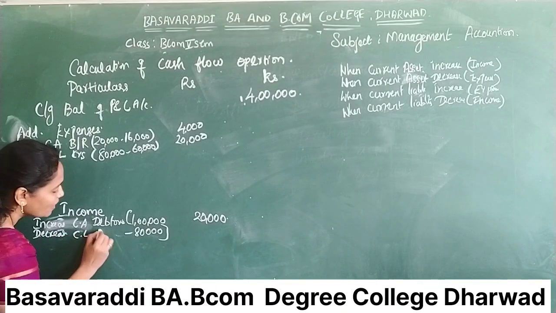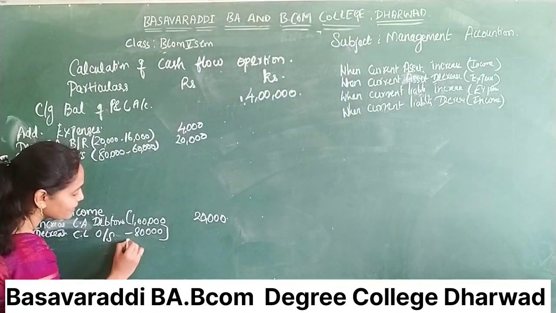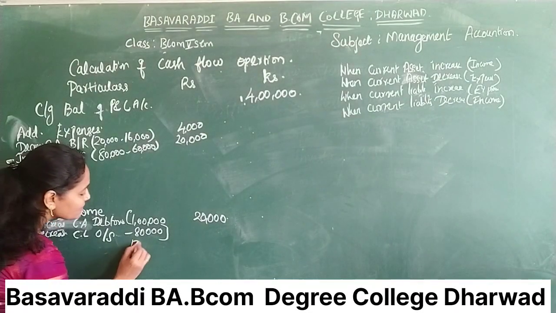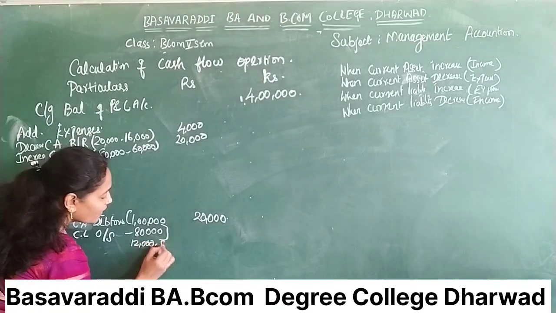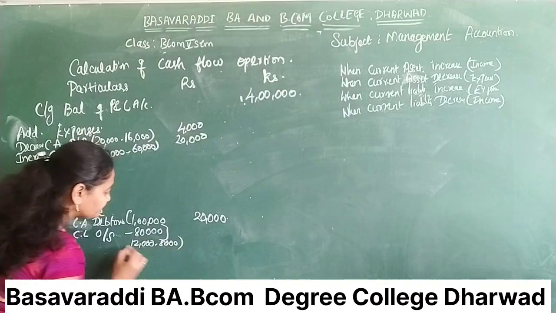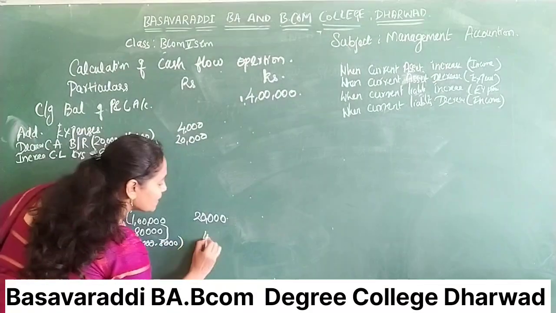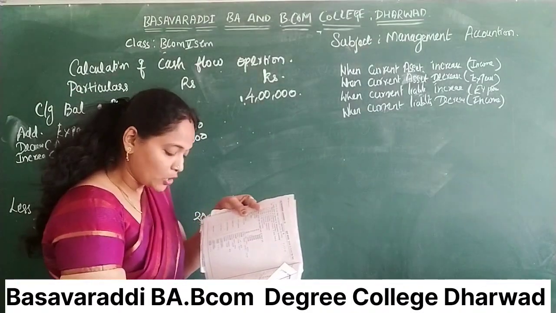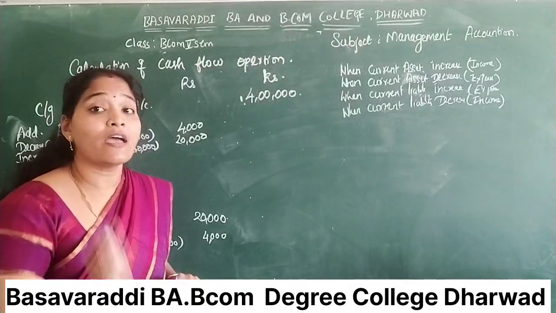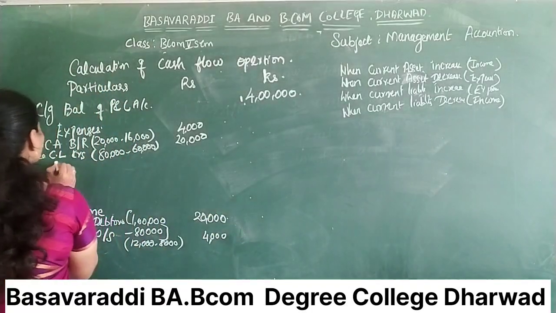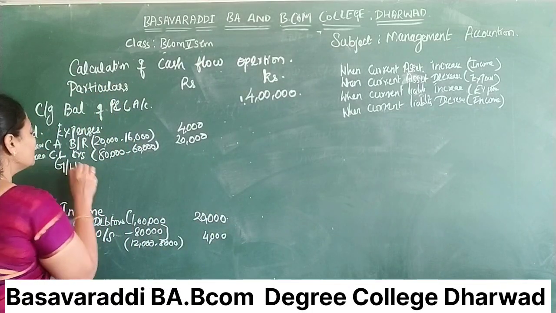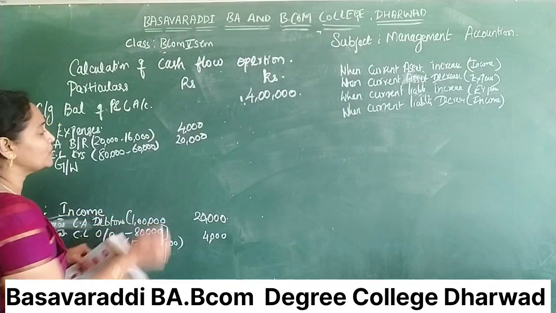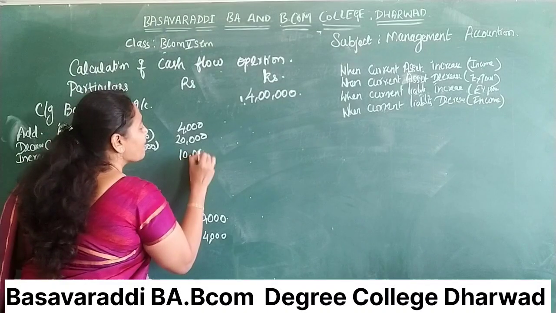Decrease in current liability, outstanding salary. How much? 12,000 minus 8,000, 4,000, inner column. So next entry is goodwill. Goodwill is considered as an expense, so you have to write it in the expenses column. Goodwill. How much? 1,90,000. So the difference is 10,000.